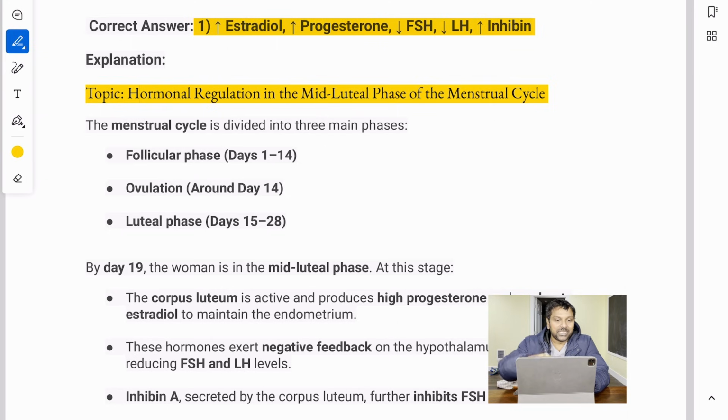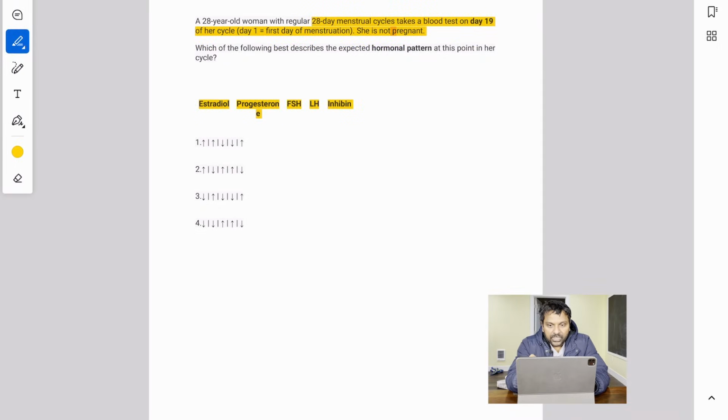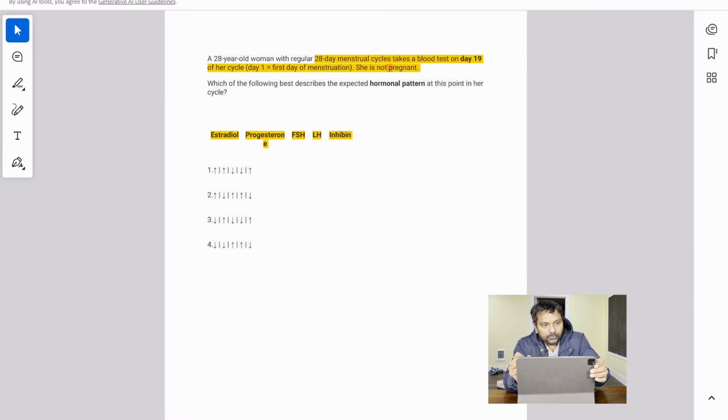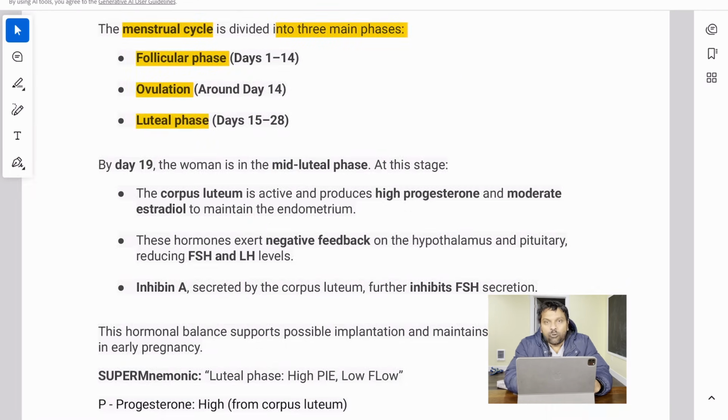In your mind, you should think about that. As you know, the menstrual cycle is divided into 3 main phases: follicular phase, ovulation, that is around day 14, and luteal phase. In the question, he is saying day 19, right? Day 19 means you are in the luteal phase. So you have to think about what is happening in the luteal phase.